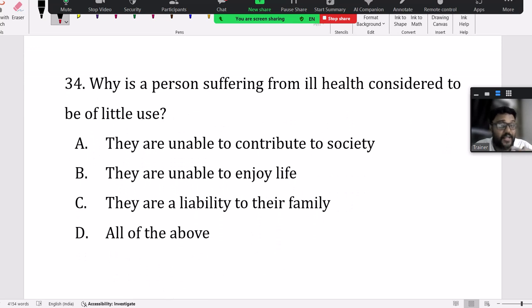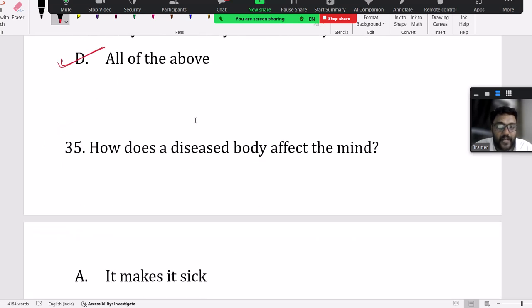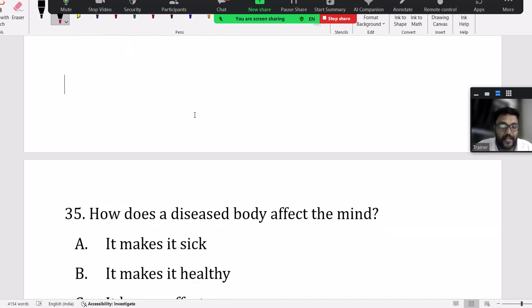In fact, here they've given in the question also, instead of becoming an asset, they are a liability to their family, and for society also they contribute less. They will be sick always, and they are unable to enjoy their life. So that's all of the above. Little use because this is the reason. This is all given in the paragraph, right? Read one time, you will get 4 questions into your bag, right?